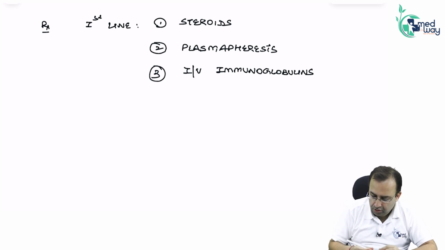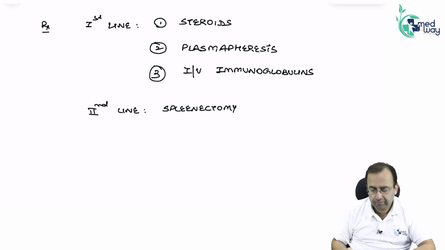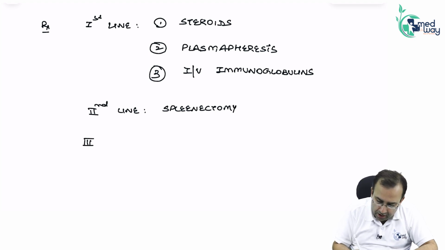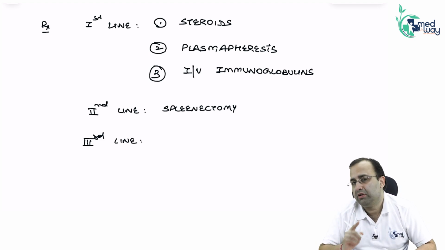Second line therapy, if the patient is not responding to this, is splenectomy. Where is destruction of platelets taking place? Spleen, hence splenectomy. And lastly, third line therapy is to be given when both first and second line do not respond.